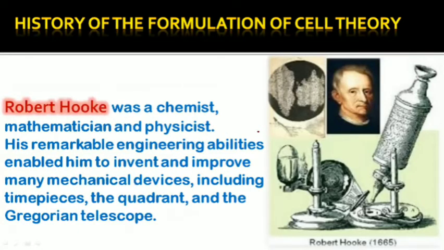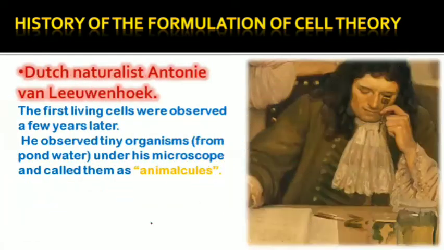He was not only a biologist, but also a chemist, mathematician, and physicist. He used some engineering techniques, so he made lots of devices like timepieces, quadrants, and the Gregorian telescope. So the first discovery is credited to Robert Hooke.